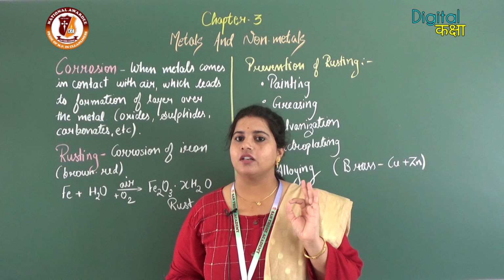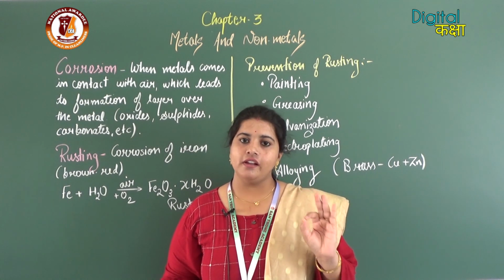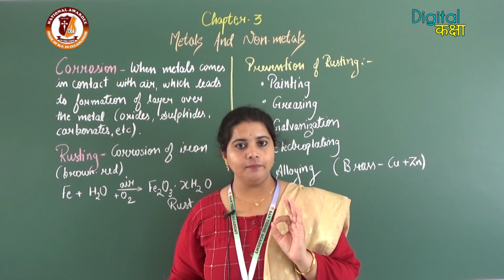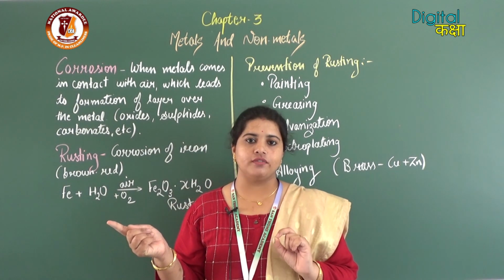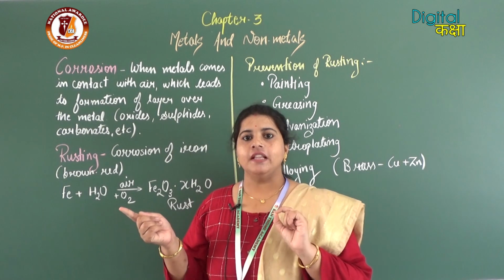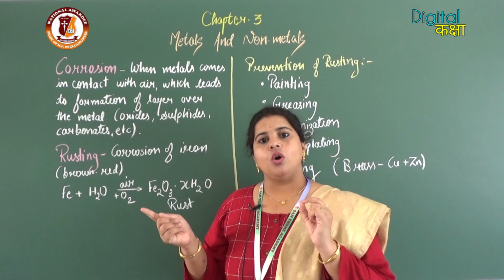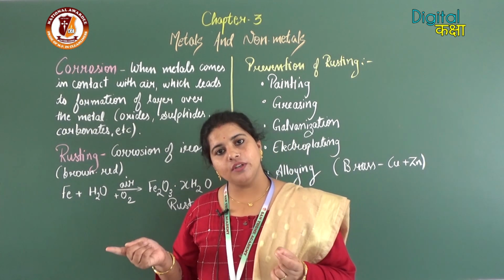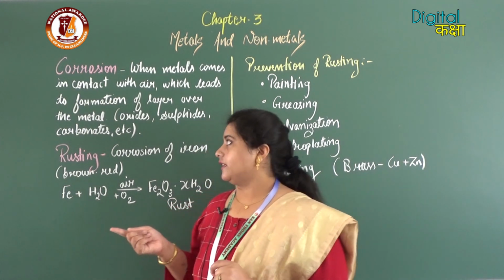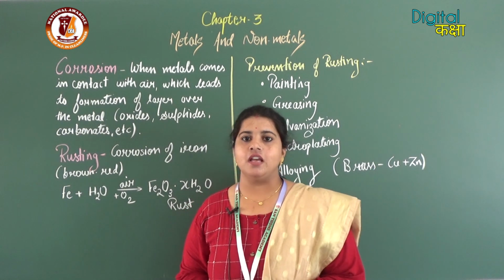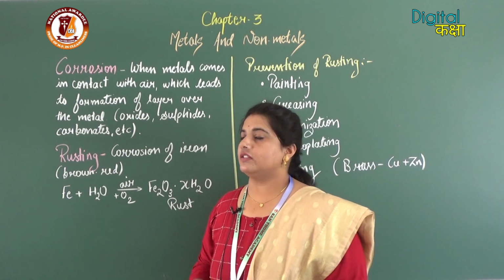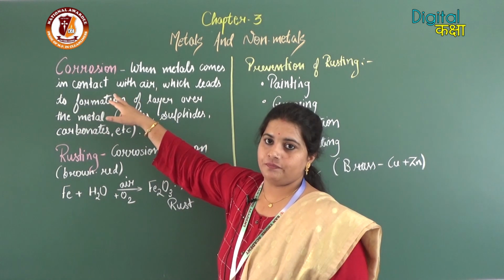Because with contact with air and moisture for a long time, a layer comes on the surface of that metal. That layer may be oxide, carbonate or sulfide. Because of the formation of these layers, the process which is going on is called corrosion.